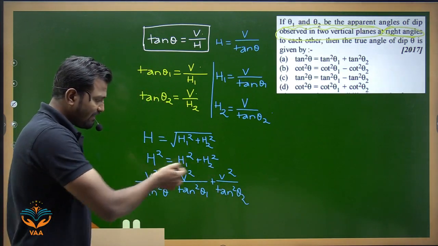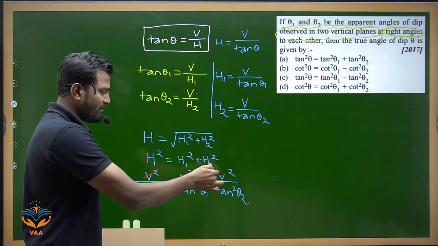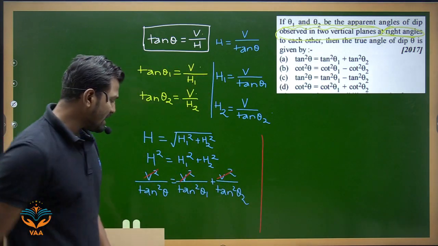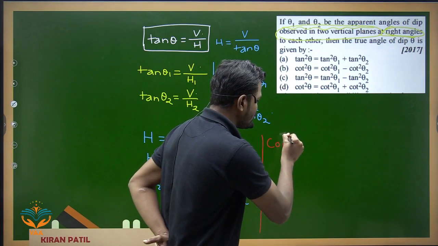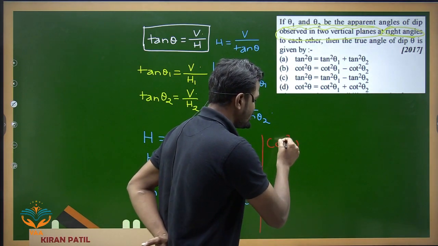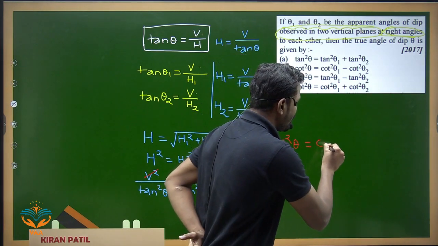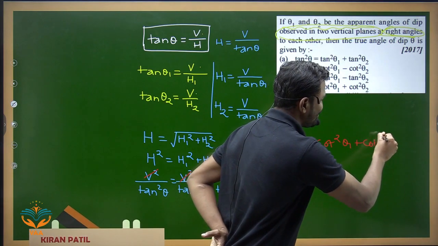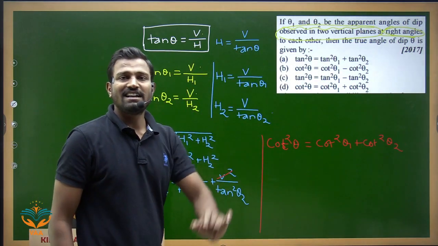If we take V common, the V square values cancel out. What is remaining? 1 upon tan square theta, that means it becomes cot square theta. So cot square theta is equal to cot square theta 1 plus cot square theta 2. Now this is the concerned answer.